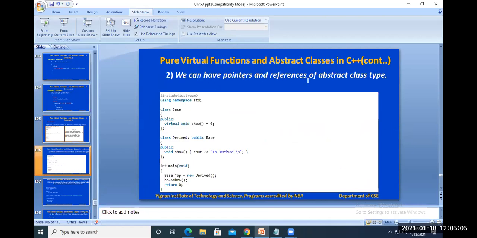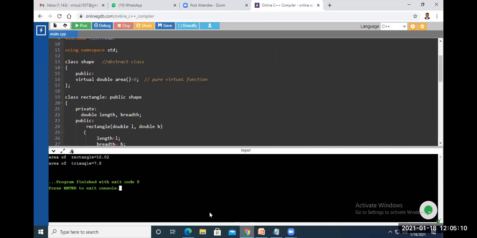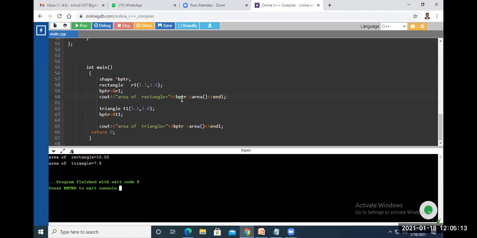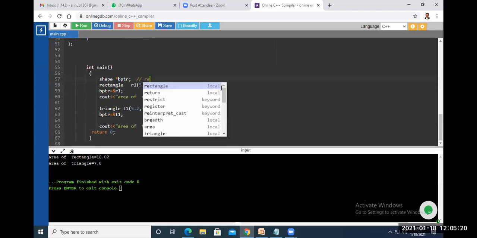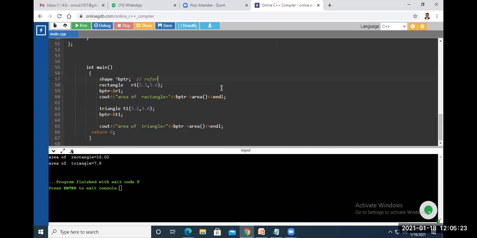Similarly, we can have pointers and references of abstract class type. In the previous example, I explained to you that we can have pointers and references to abstract classes. So here, this is a reference of an abstract class, or a pointer of an abstract class here.